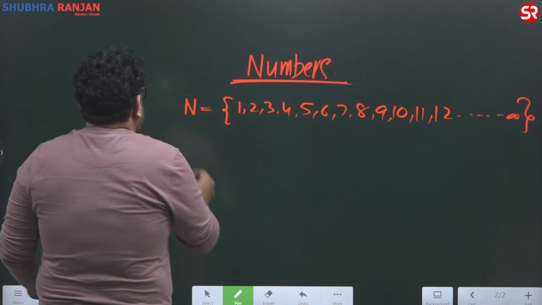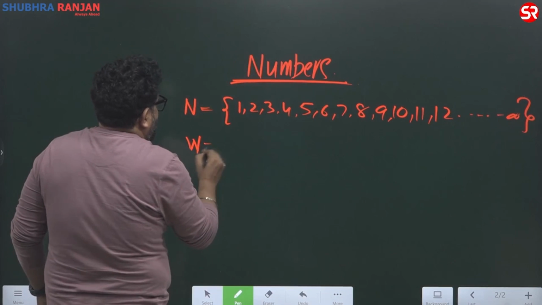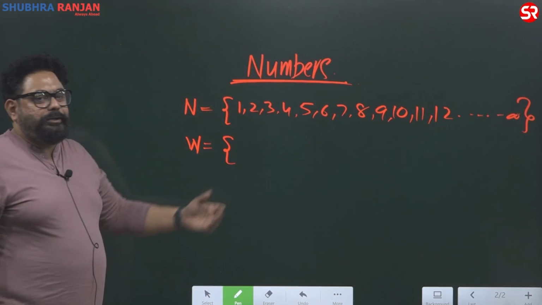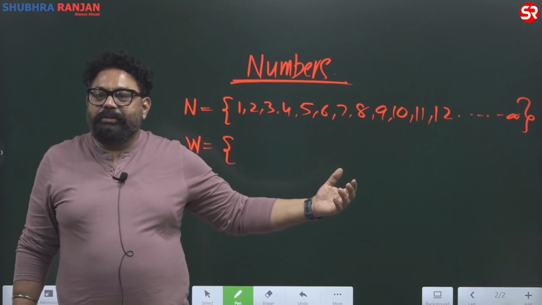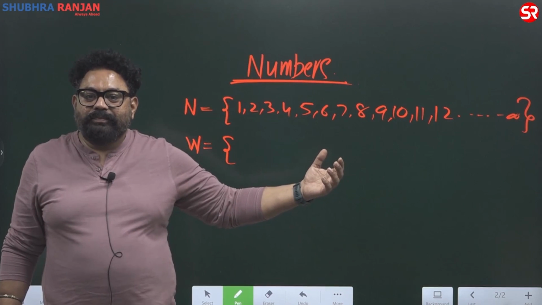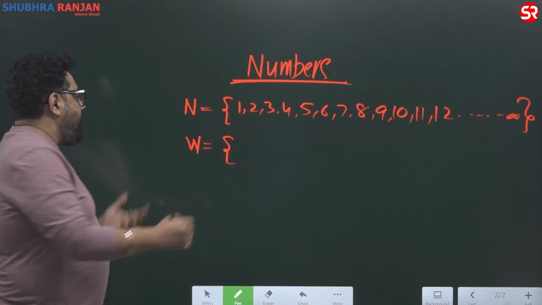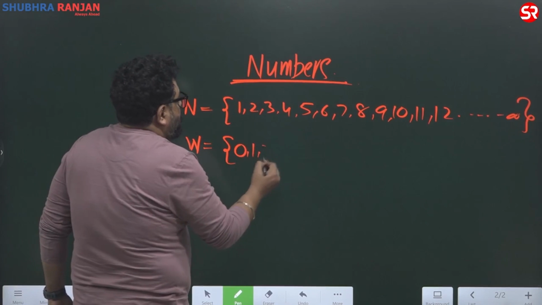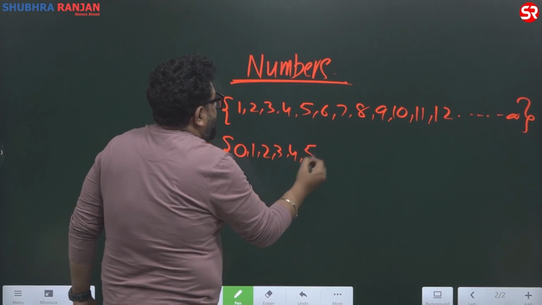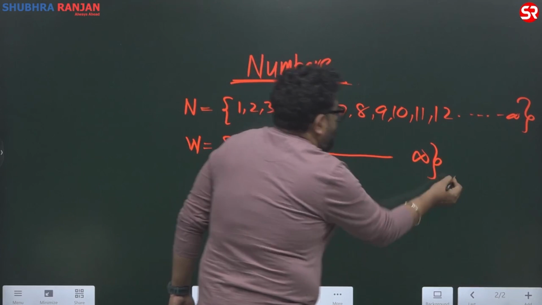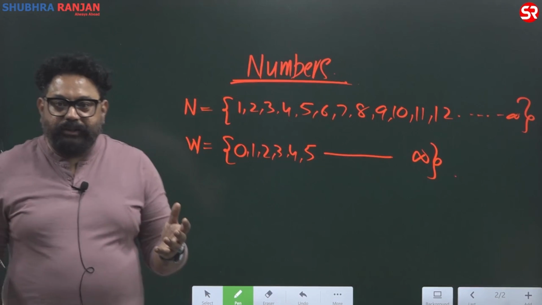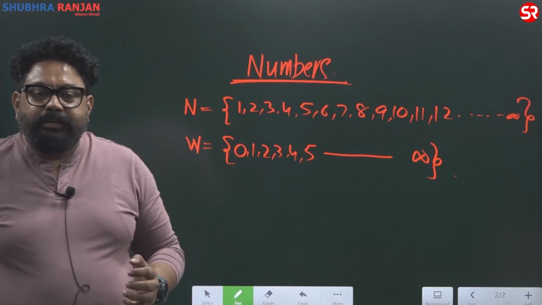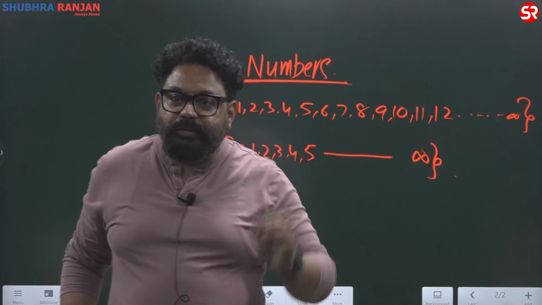Then what are whole numbers, guys? Then came the great Indian scientist who invented zero. What was his name? Aryabhatta. So Aryabhatta said 0, 1, 2, 3, 4, 5, till infinity. He said there has to be some representation of nothing.